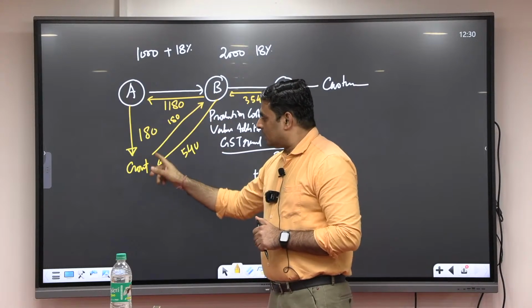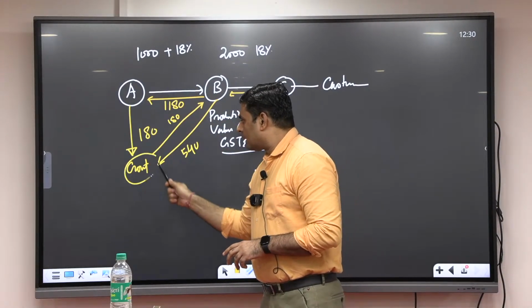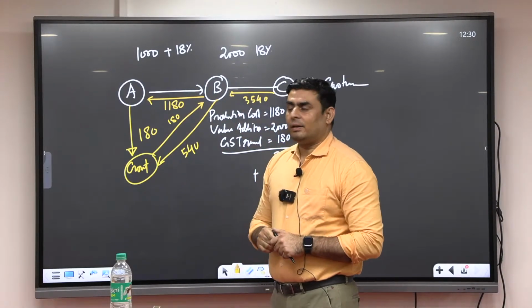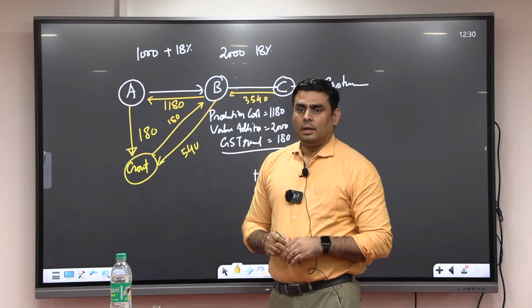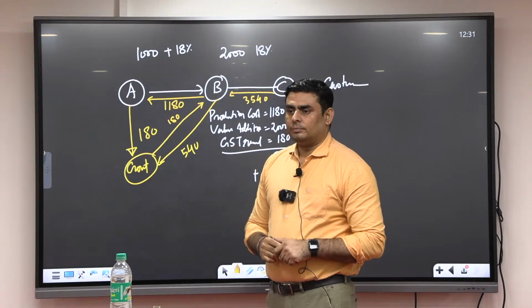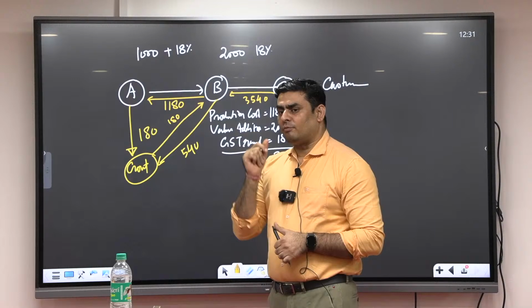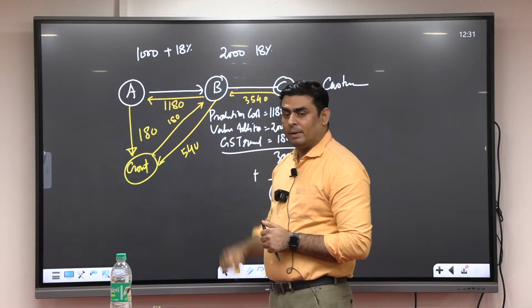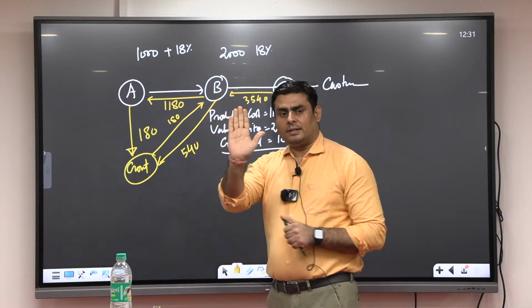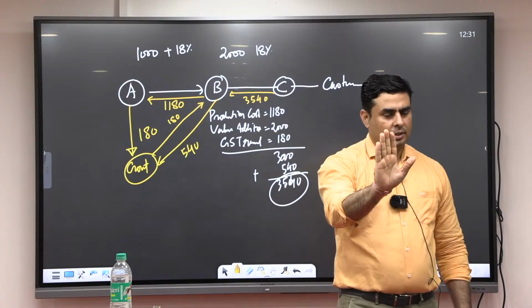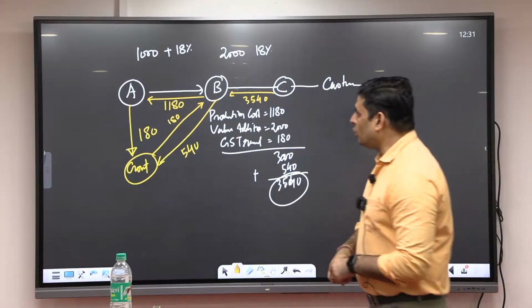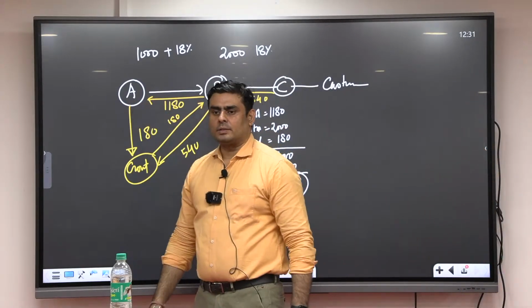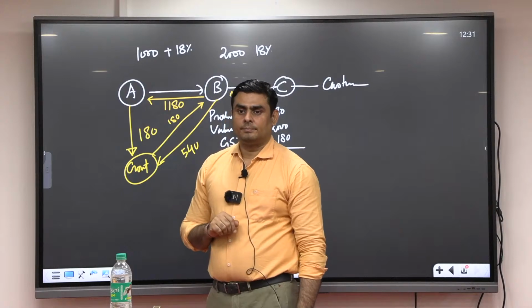Because the money is refunded, money will be refunded only when A is going to do what? A is going to submit the tax to whom? Government. If A has not submitted the tax to the government, then B is going to produce that list: I have paid the GST, so I need a refund. So who is going to be investigated by the government? Why have you not paid it?